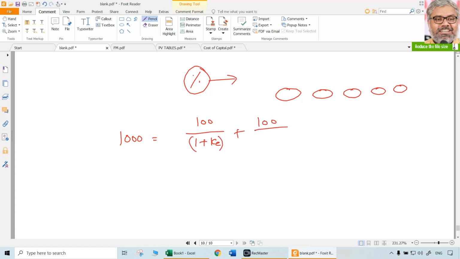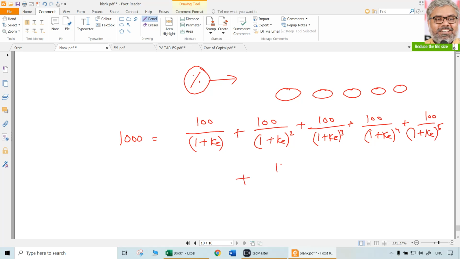Again next year another 100 rupees is received, but what is the present value of that? 1 plus KE square. Again next year 100 is received, 1 plus KE to the power of 3 or cube. Again 100 is received, 1 plus KE to the power of 4, and 1 plus KE to the power of 5. This is the present value of all the dividends that are going to be received for 5 years.